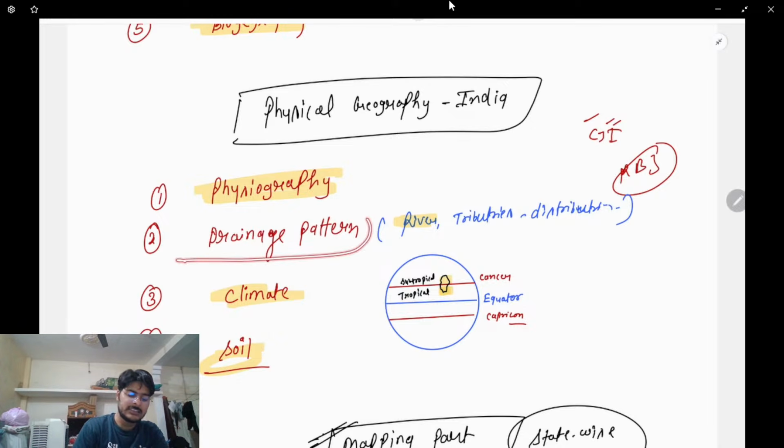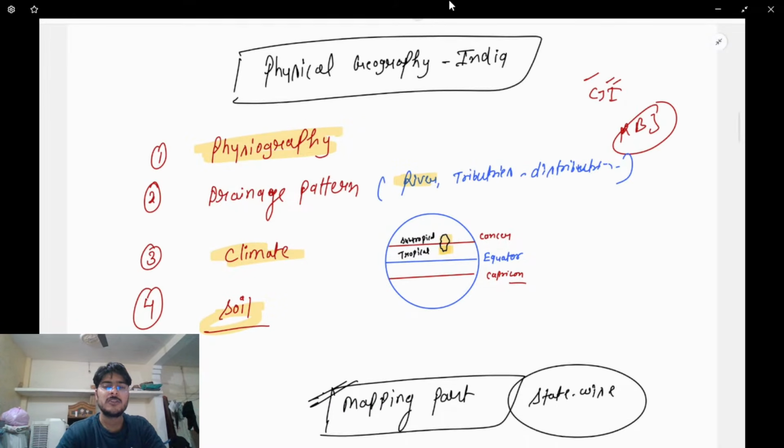Then we'll talk about the drainage system. I've already told you, now I'm saying it again: don't memorize it. Just after this, I'll show you the mapping. I'll show you my mapping notes, just in a while. Drainage system: all rivers, tributaries, distributaries, these things we'll study in the section of mapping. Most of the geography, specifically in the context of India, will be covered from the mapping only. You don't need to do rote learning.